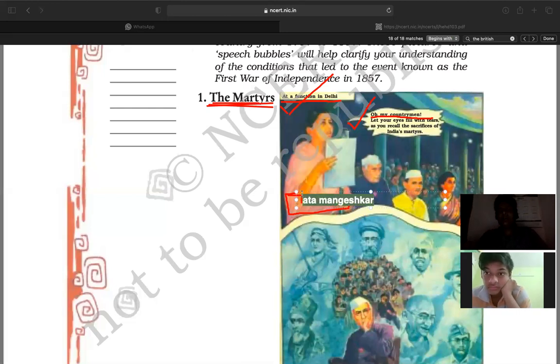Beside her you will also find Jawaharlal Nehru, this one is Lal Bahadur Shastri, and this one is Indira Gandhi. These are the famous personalities present in Delhi at a function, right?